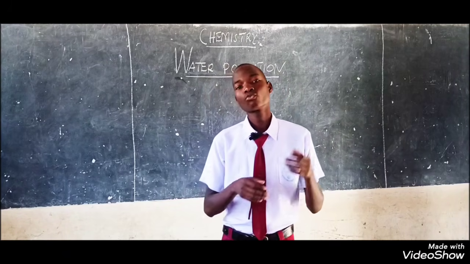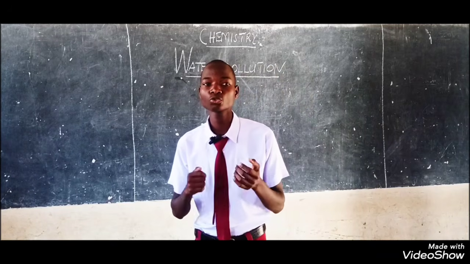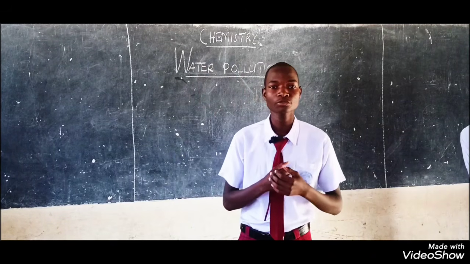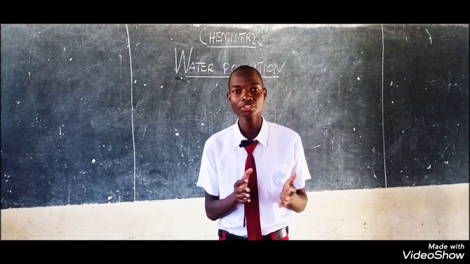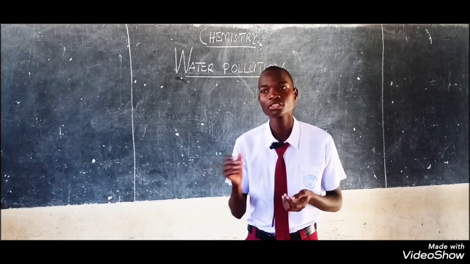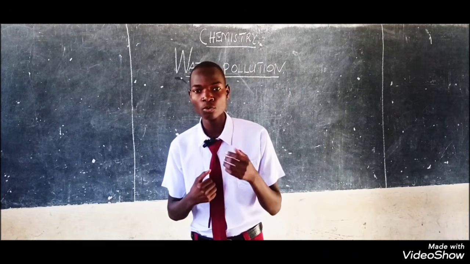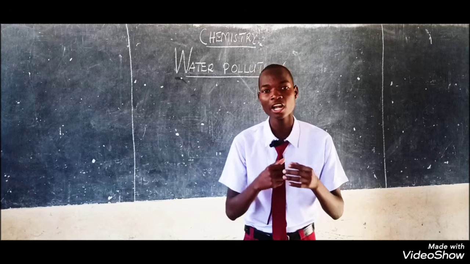Another is fertilizers. Fertilizers contain nutrients of nitrates and phosphates. Once these nutrients are carried away by rain water into the water bodies, these nutrients support the excessive growth of aquatic plants and algae.